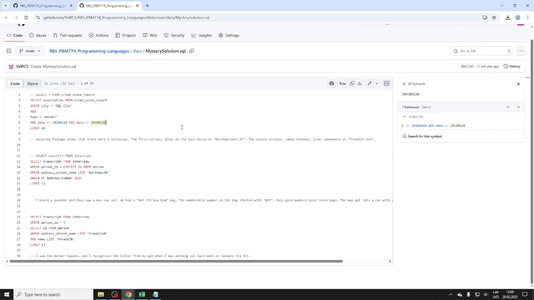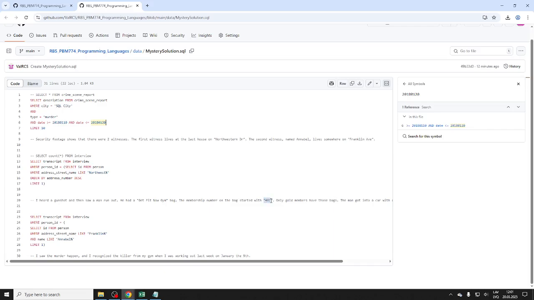So we know roughly when the murder happened, right? We have two witnesses, and we actually know basically who it was, but we'll see. It might not be all. So the obvious thing, I think, would be to look at the Northwestern person. We don't really care about the witness name right now. Gunshot. So get fit on membership.